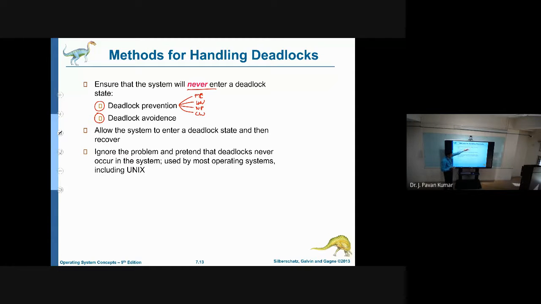If any of these occurs, automatically the other things can be observed. Suppose circular wait is there, definitely hold and wait will be there, mutual exclusion will be there, no preemption will be there. Suppose hold and wait is there, definitely the remaining three we can observe in some way. So if one occurs, then automatically all the remaining will be present.